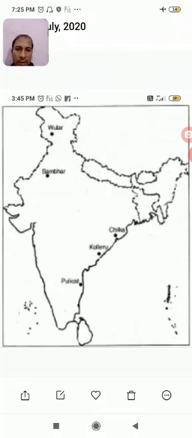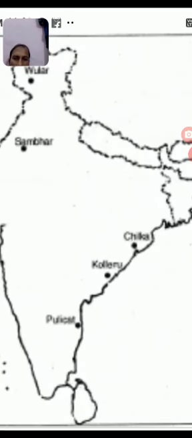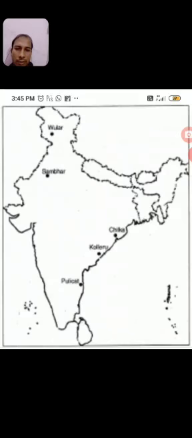Chilka lies in the Odisha state near Puri. And the fourth one is the Pulicat Lake. It is near the Nellore district of Andhra Pradesh. It lies very close to the boundary of Tamil Nadu and Andhra Pradesh. These 4 lakes you have to locate on the map of India also.